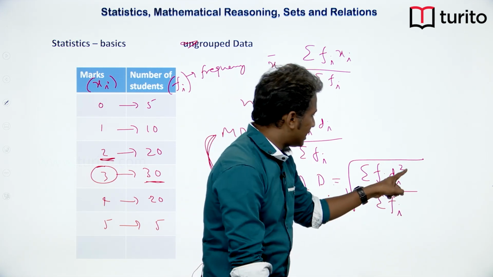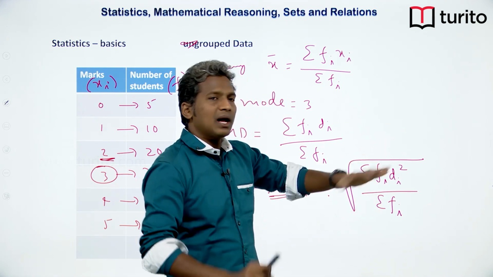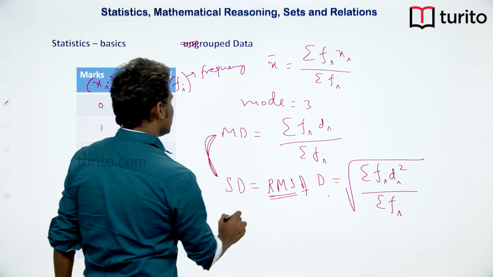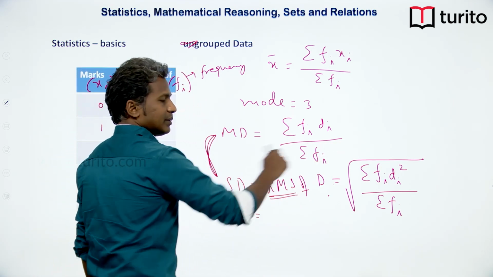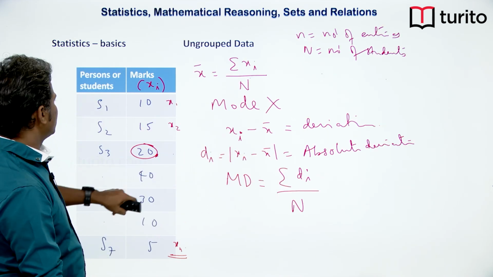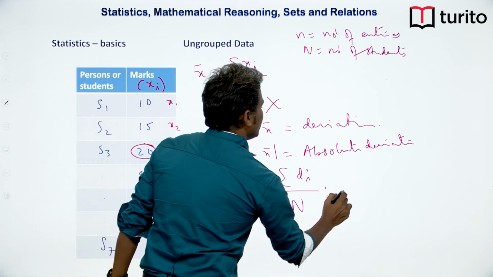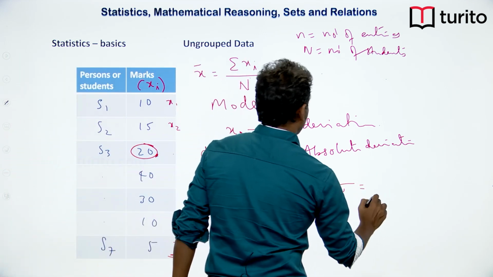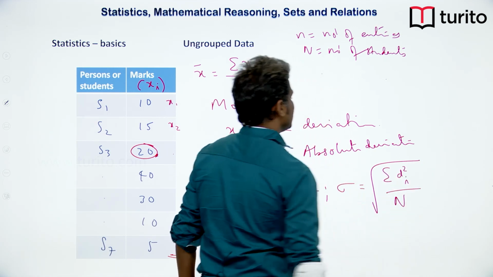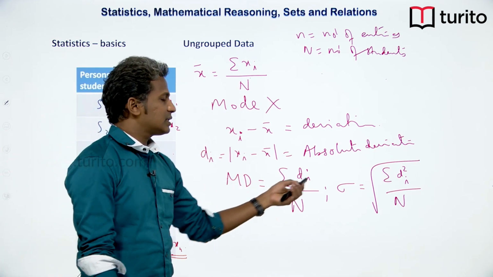So, if I do this, I will get average of the squares of deviation, but by taking root here I am balancing the power. So, then this becomes my standard deviation, which is also called as sigma. Now, if we look at the earlier setup where ungrouped data is available, here sigma becomes root of sigma di square by n, because here frequency is not involved. So, this way we can find out the standard deviation.